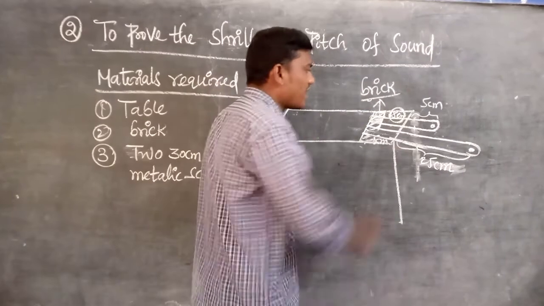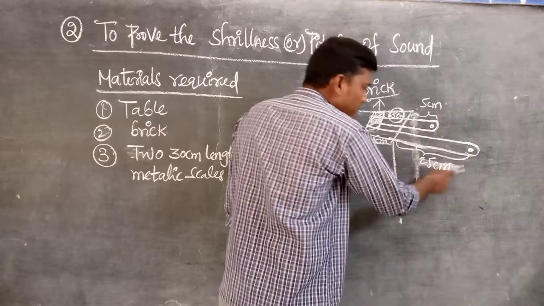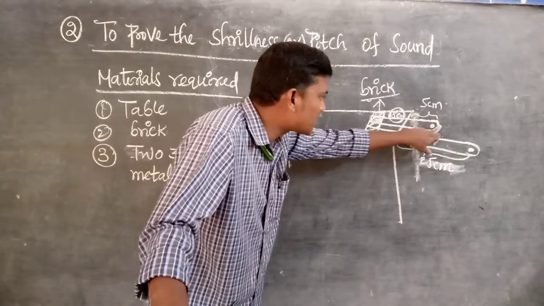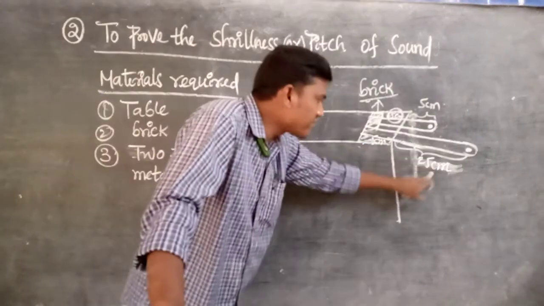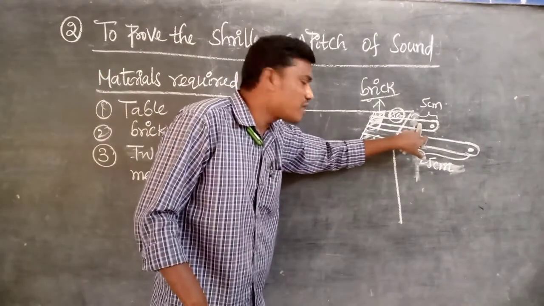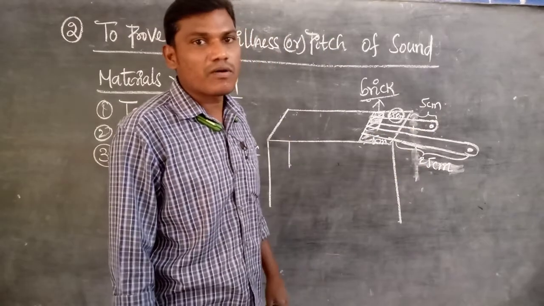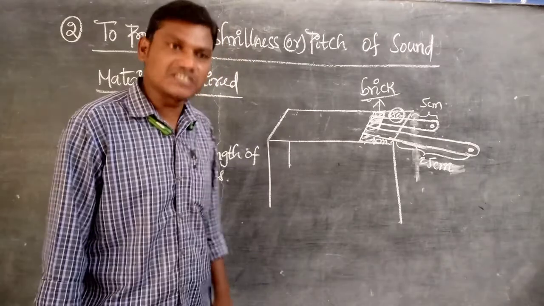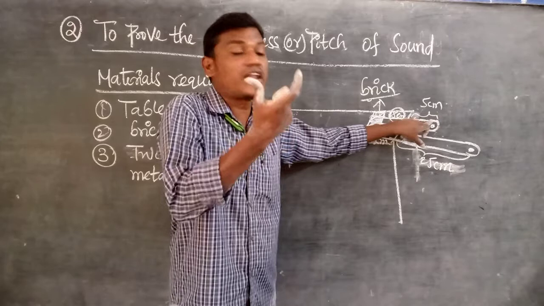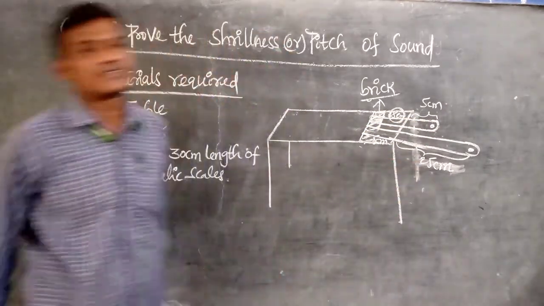Now if you apply the 10 Newton force on the 5 centimeter portion of the scale and on the 25 centimeter portion also, you observe that the 5 centimeter length of the scale vibrates more and the 25 centimeter vibrates less in 1 second. It vibrates more times in 1 second, and the other fewer times. So it produces the more pitch, and the other the less pitch. That is, the 5 centimeter length of the scale in the air produces more stillness, and the 25 centimeter produces less stillness and more loudness.